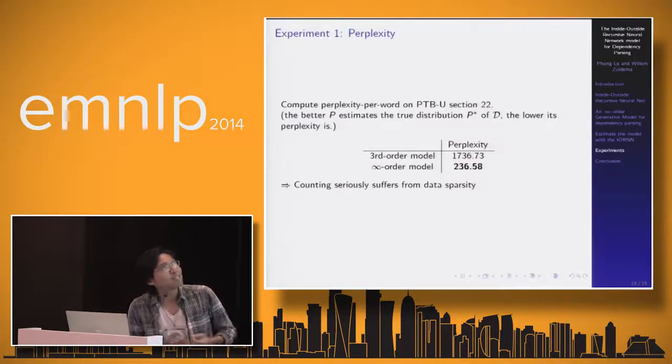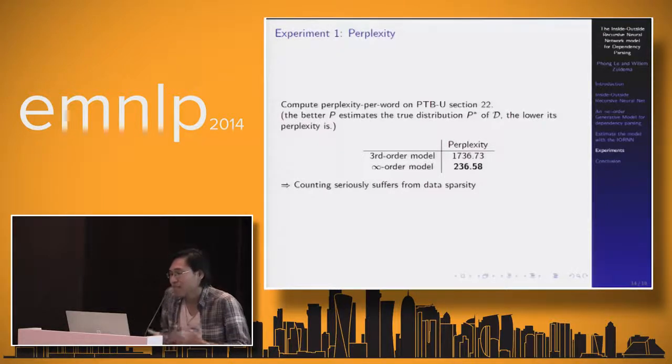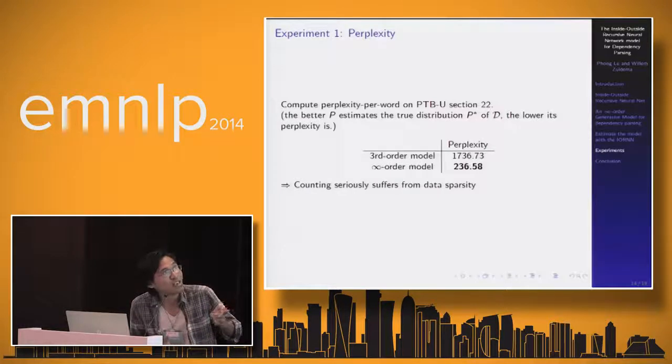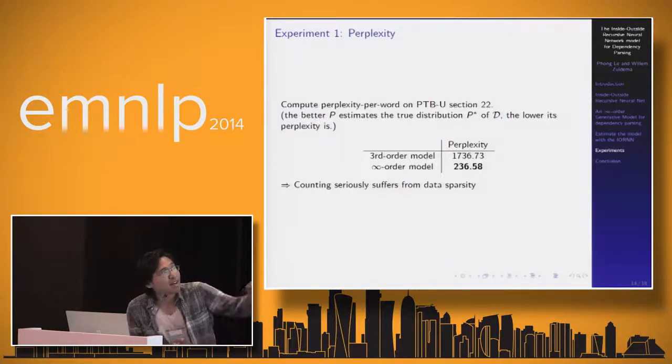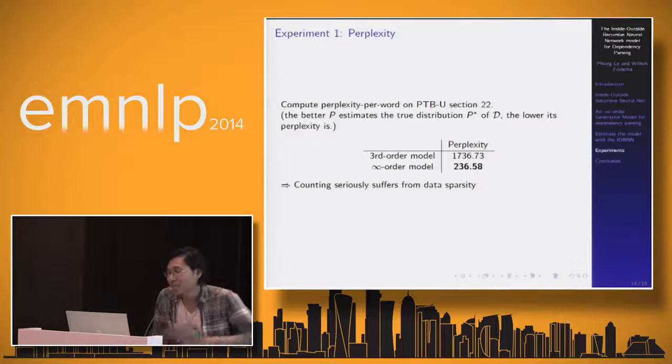In the first experiment, we compute the perplexity. Just recall that the better P estimates the true distribution of the data, the lower its perplexity is. So lower is better. Here you can see the infinity-order model gains 7 times lower perplexity than the third-order model. That's why we conclude that counting seriously suffers from the data sparsity problem.